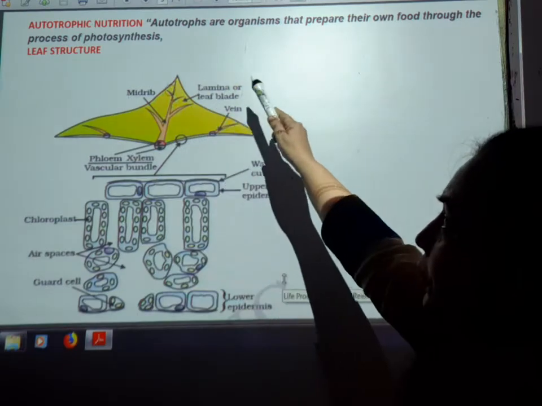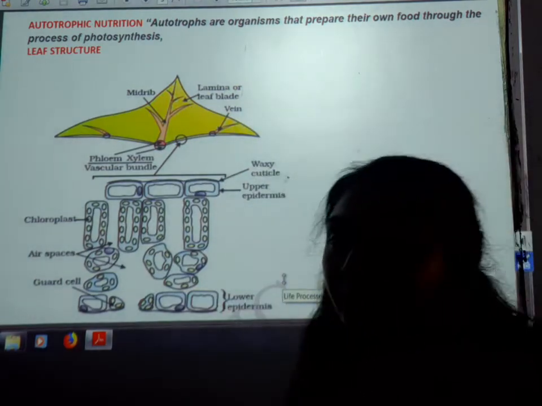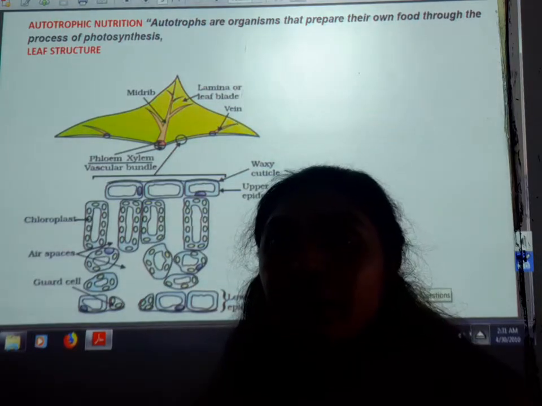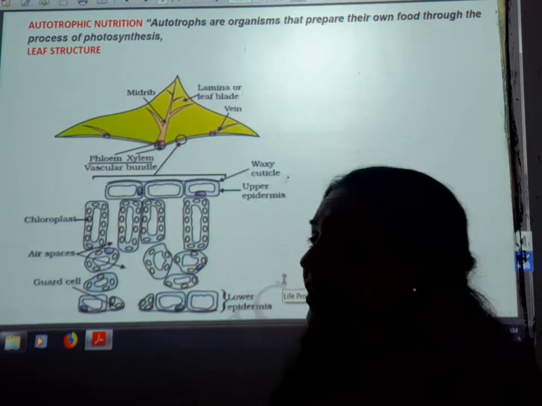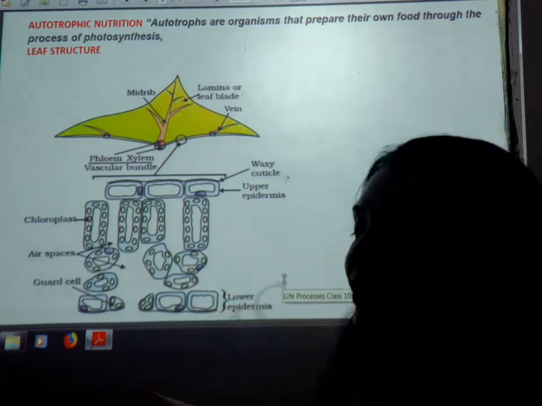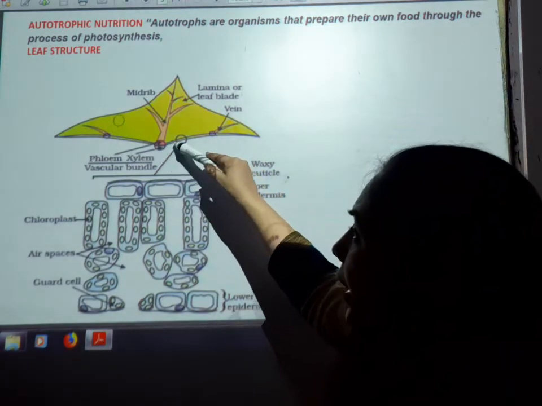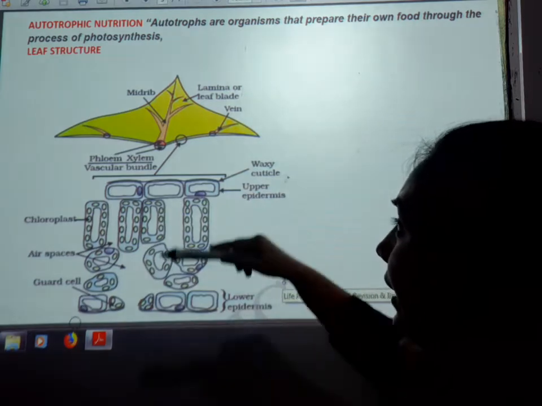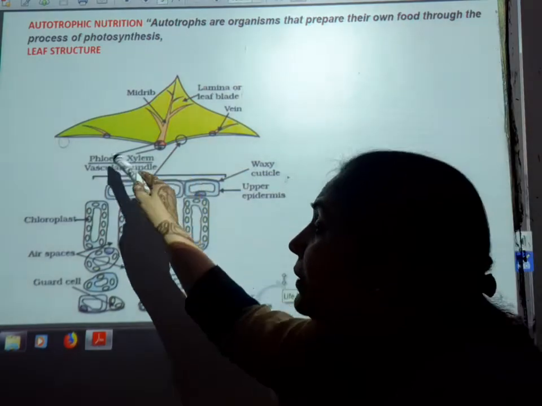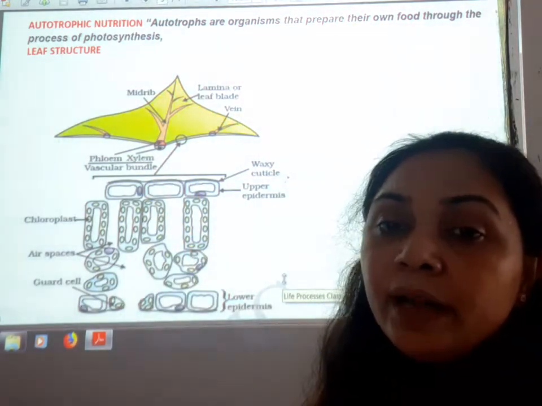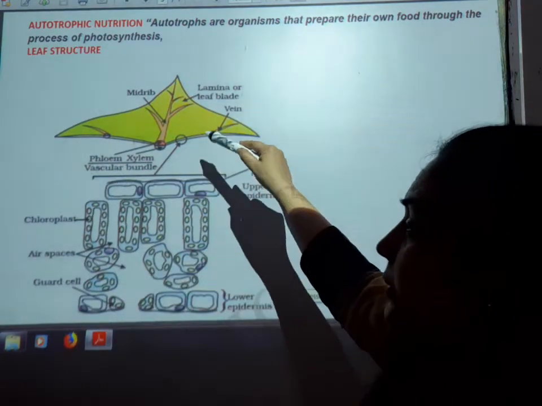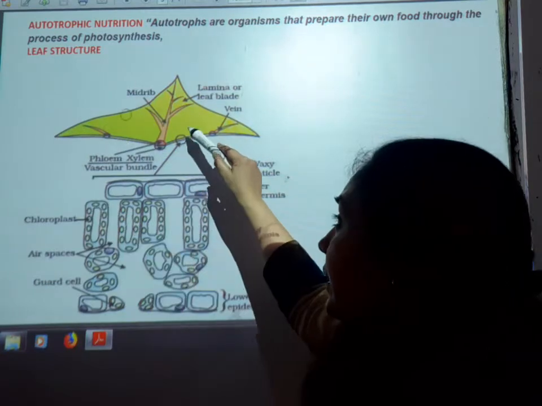For autotrophic nutrition, I am introducing here photosynthesis in the green plant, because they contain chlorophyll, the green pigment which is necessary for photosynthesis. Look at the first leaf structure. You are looking at the phloem and the xylem. These are the vascular bundles. The xylem transports water and minerals, and the phloem transports the food prepared by the leaves. Both are very important bundles in the leaves.